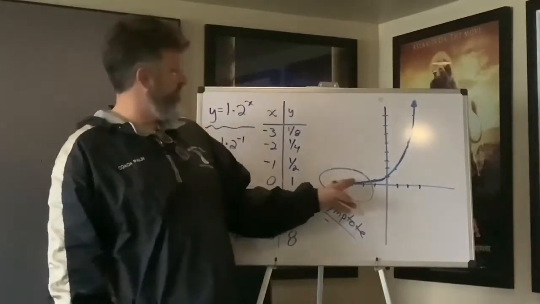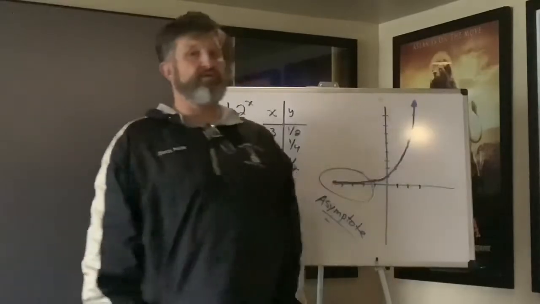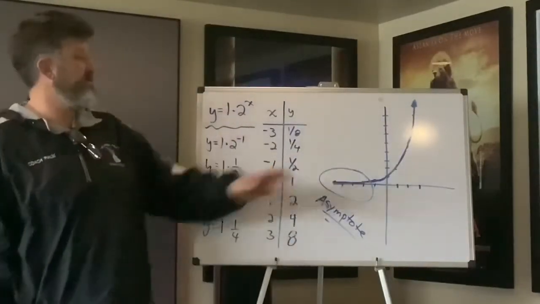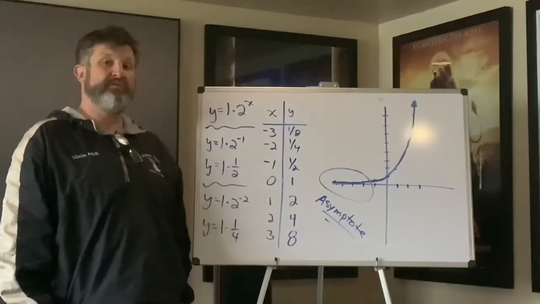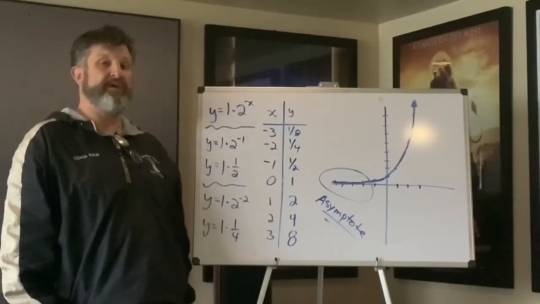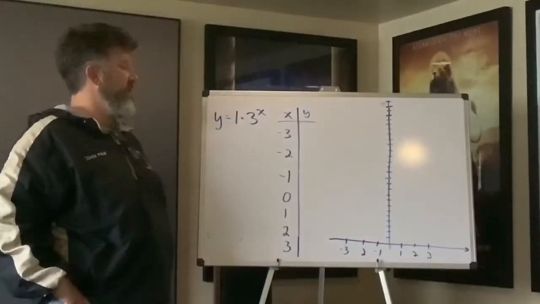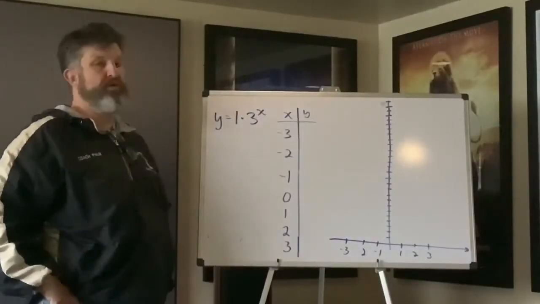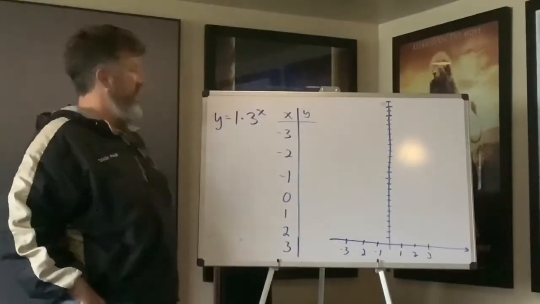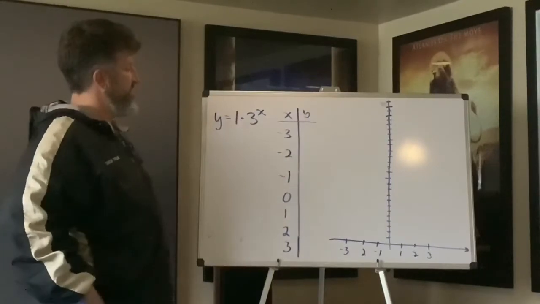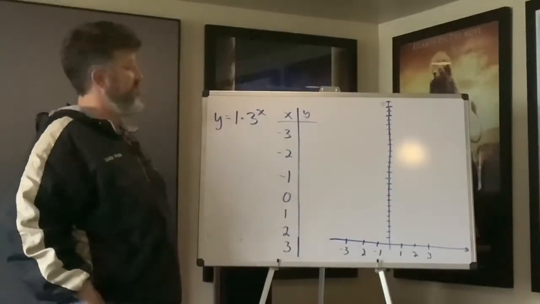It doesn't grow at all for a really long time. It stays flat, stays flat, stays flat, then all of a sudden it goes crazy. That's a feature that we're going to talk a lot about with these graphs. So I know I spent a lot of time introducing this stuff. Now we're going to start going a little bit faster. We're going to talk about just very quickly graphing these things. I know I did a lot of talking in the first one, but these can be graphed very quickly.